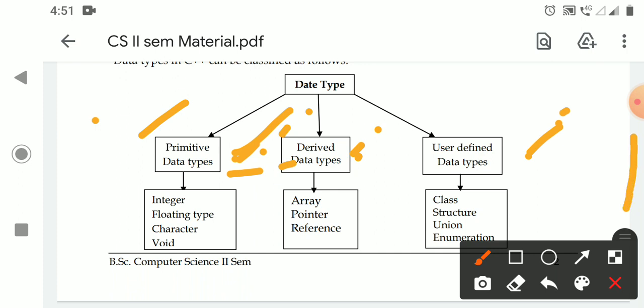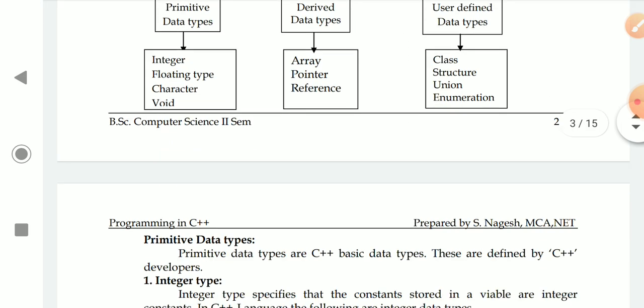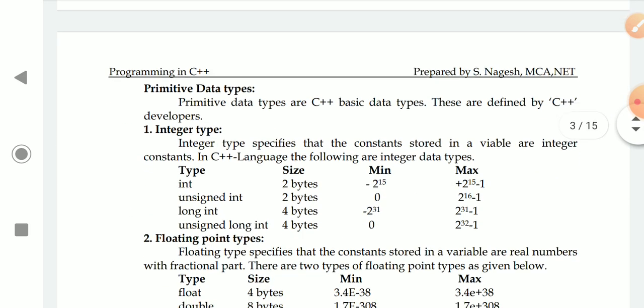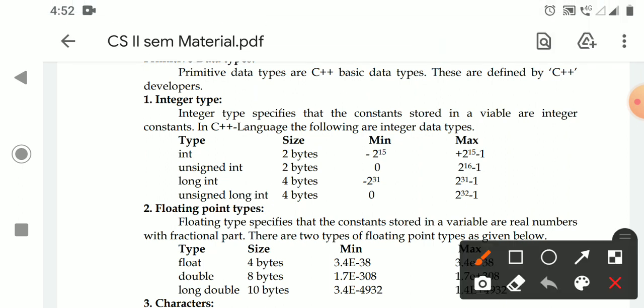Okay, see here, in derived data types only reference is extra. In user defined data types class is additional. So these are the new topics in C++. Remaining is the same. Now let us see about the primitive data types. Generally the primitive data types are the basic data types. These are defined by the C++ developers. We have the types: integers, floating point, characters.